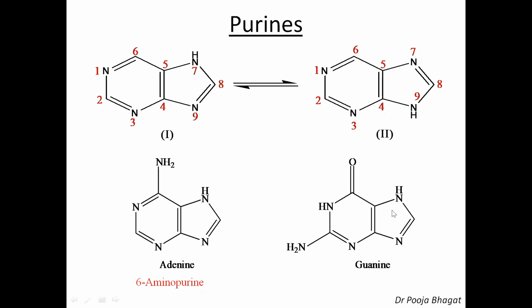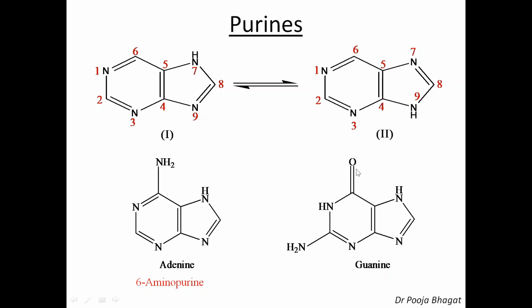Now, in guanine, see, this is not a purine ring. Here we want a double bond for the purine ring. So, it undergoes keto-enol tautomerism. The lone pair of electrons will shift here and the pi electrons will shift towards the oxygen. So there will be a double bond, single bond, OH. H moves from here to here. That is why it is called tautomerism. By the tautomerism, the keto form is converted into the enol form.